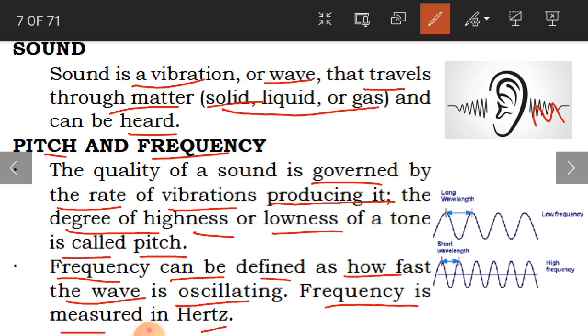So this is called frequency: how fast the wave is moving front and back, as you can see here. Frequency in sound is measured in hertz.